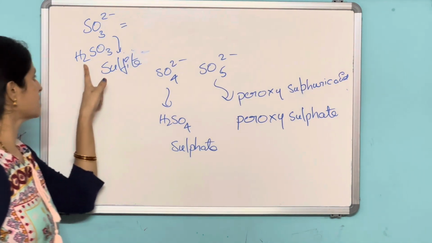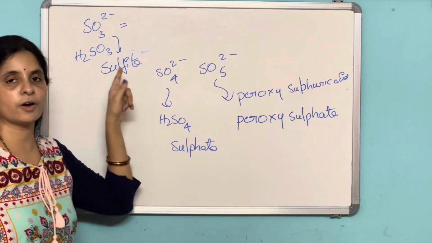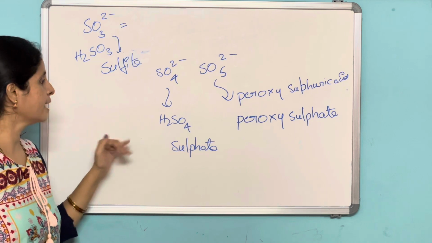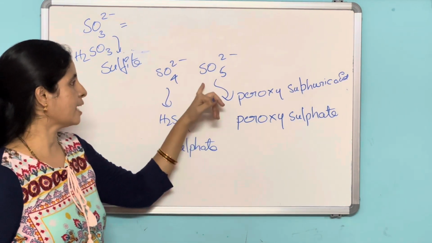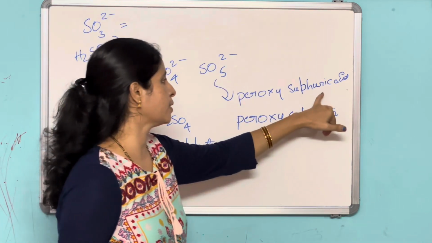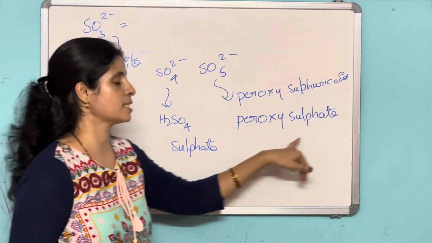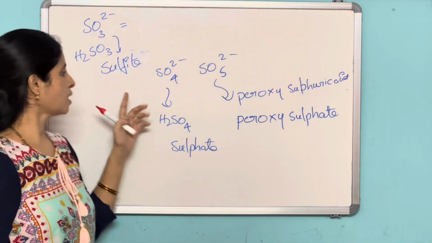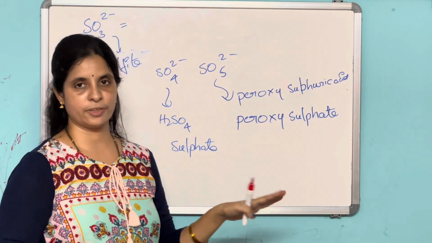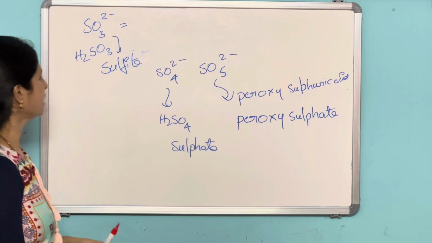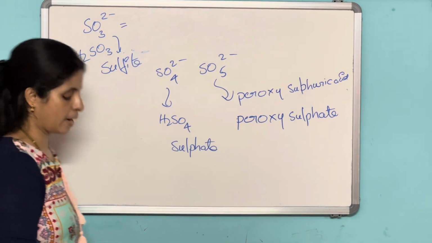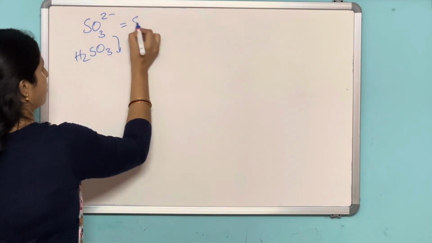Okay, it is sulfurous acid. The anion of sulfurous acid is sulfite, and the anion of sulfuric acid is sulfate, and the anion of peroxysulfuric acid is peroxysulfate. All these we'll discuss in a separate video, don't worry. I think we have deviated from the topic. SO3 2 minus. This is sulfite.